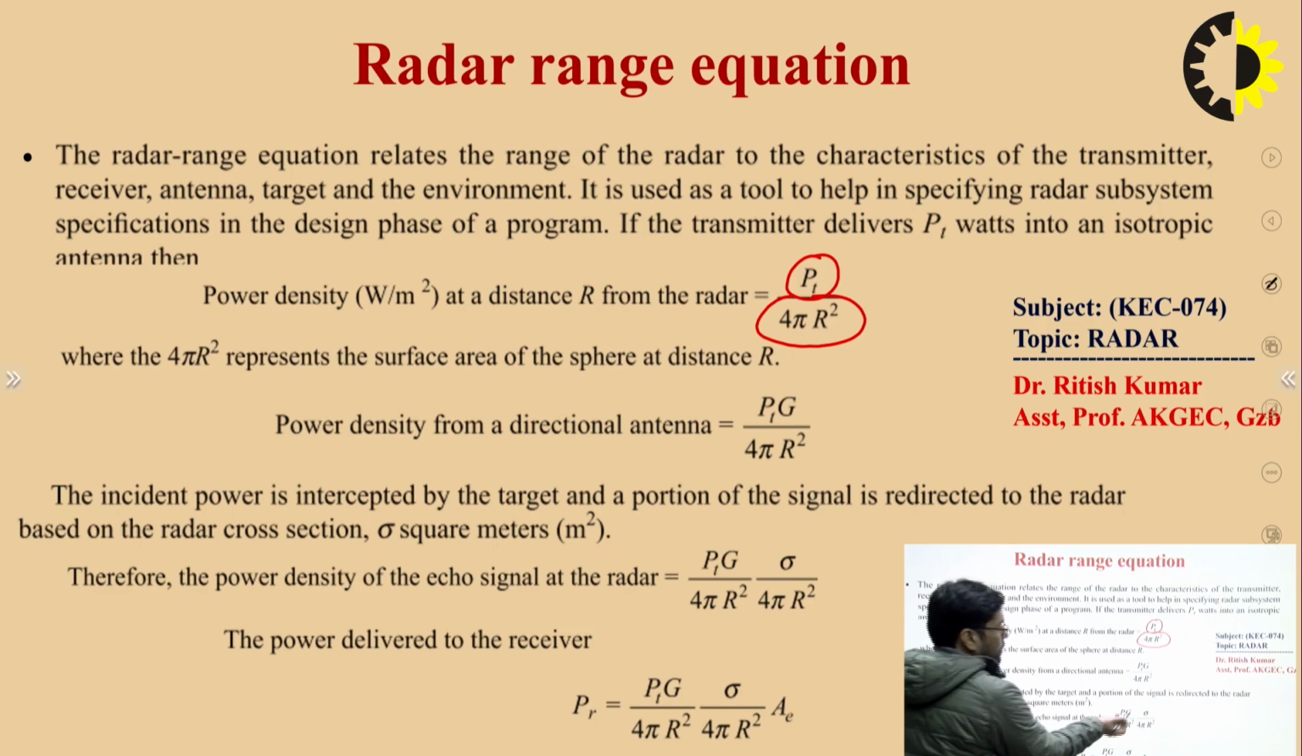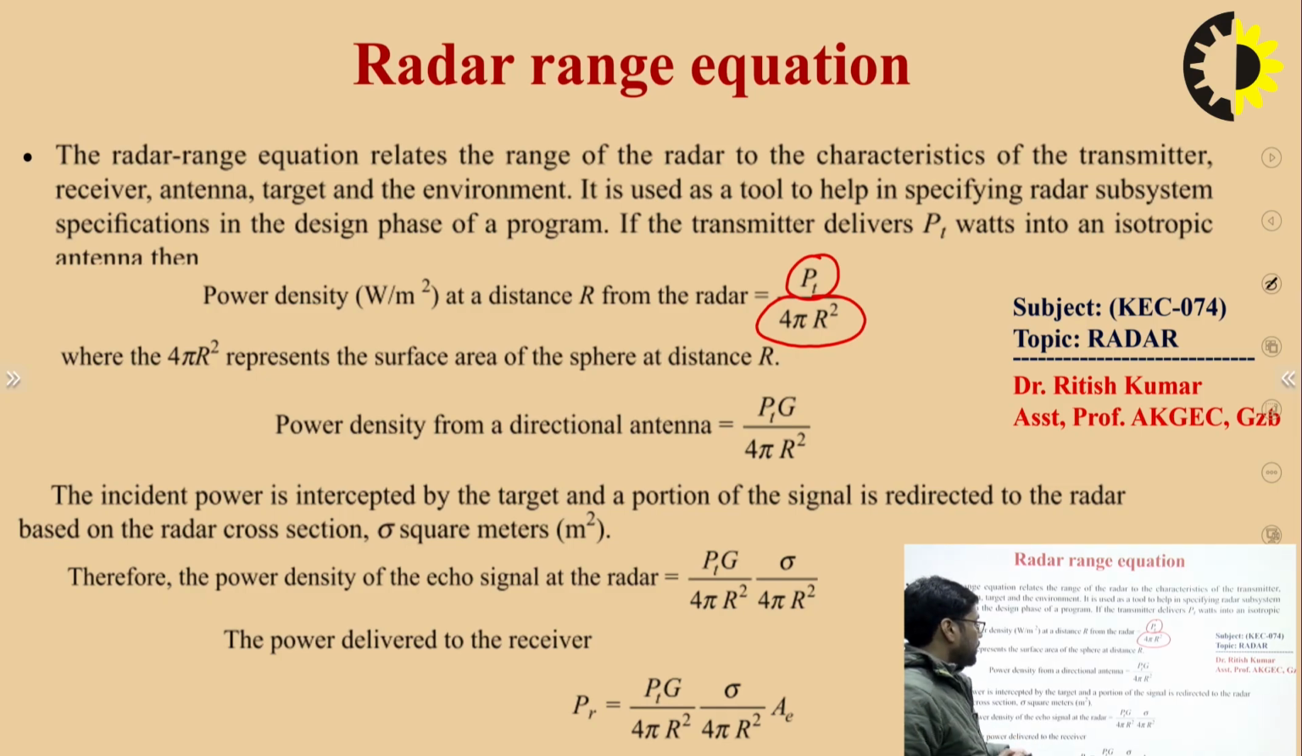So you can see the power density of the directional antenna in a particular direction is given by Pt G upon 4 pi r square, and you need to multiply this factor with this power density. By multiplying this factor you get the power density of the echo signal here.